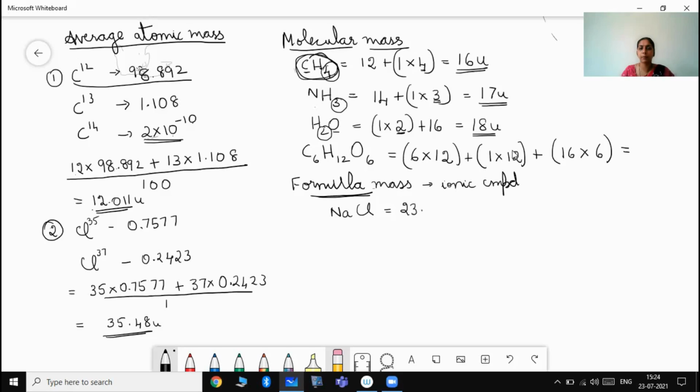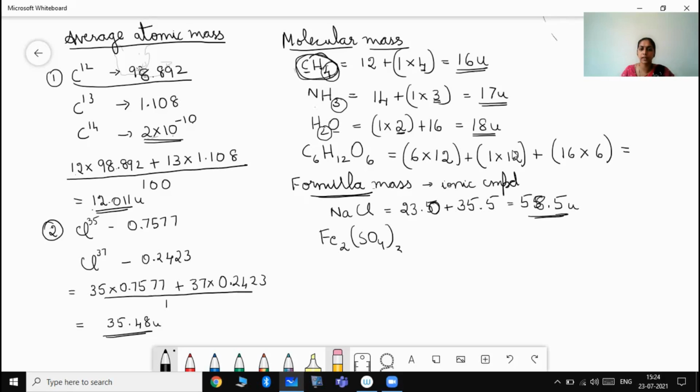Calculation remains the same. For NaCl, it is approximately 35.5 for chlorine and 23.0 for sodium. So that becomes 58.5, which will be the formula mass. In case you consider